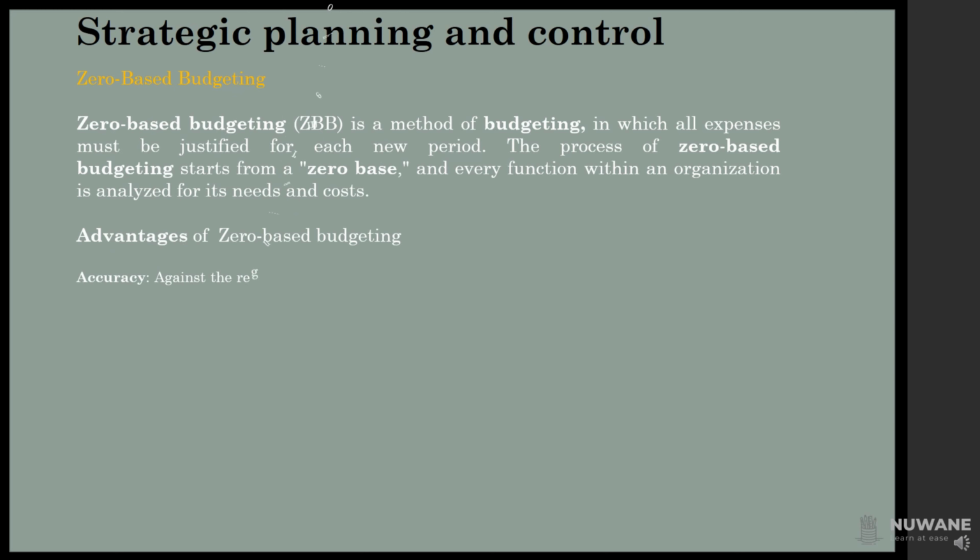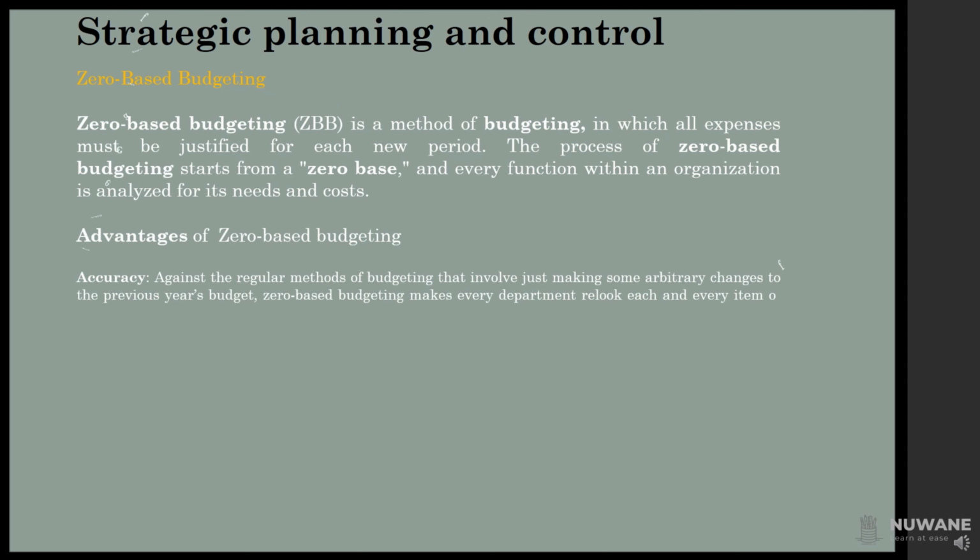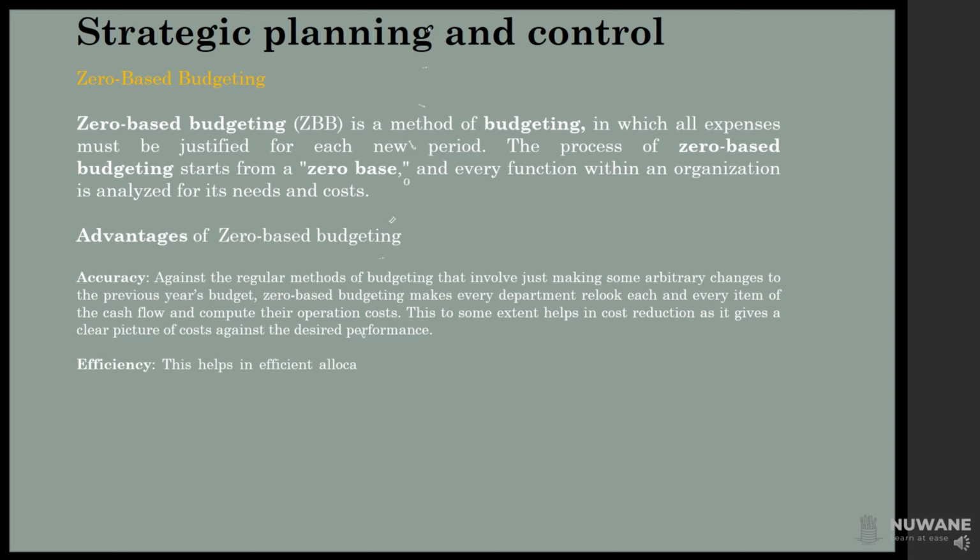Accuracy, against the regular methods of budgeting that involve just making some arbitrary changes to the previous year's budget. Zero-based budgeting makes every department relook at each and every item of the cash flow and compute their operation costs. This to some extent helps in cost reduction as it gives a clear picture of costs against the desired performance. Efficiency. This helps in efficient allocation of resources, department-wise, as it does not look at the historical numbers but looks at the actual numbers.